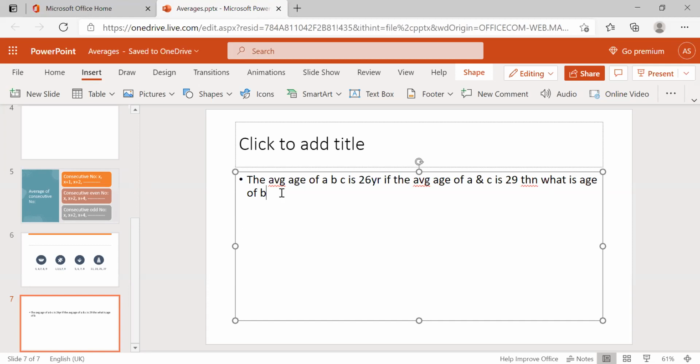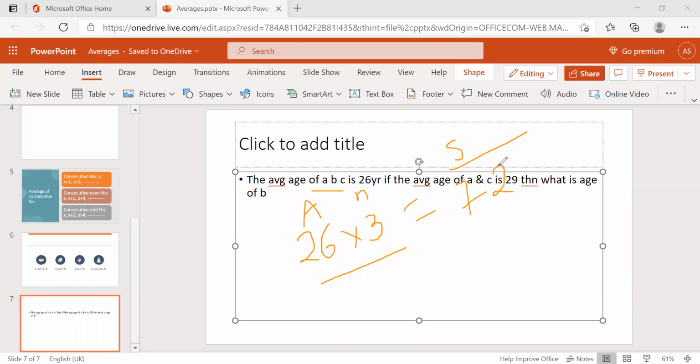So now we know that average is nothing but total observation by total number. So 26 is the average age, into how many members? 3 members. Average into numbers will be the sum of numbers. So 26 into 3 is nothing but 72, right? Sorry, 78.